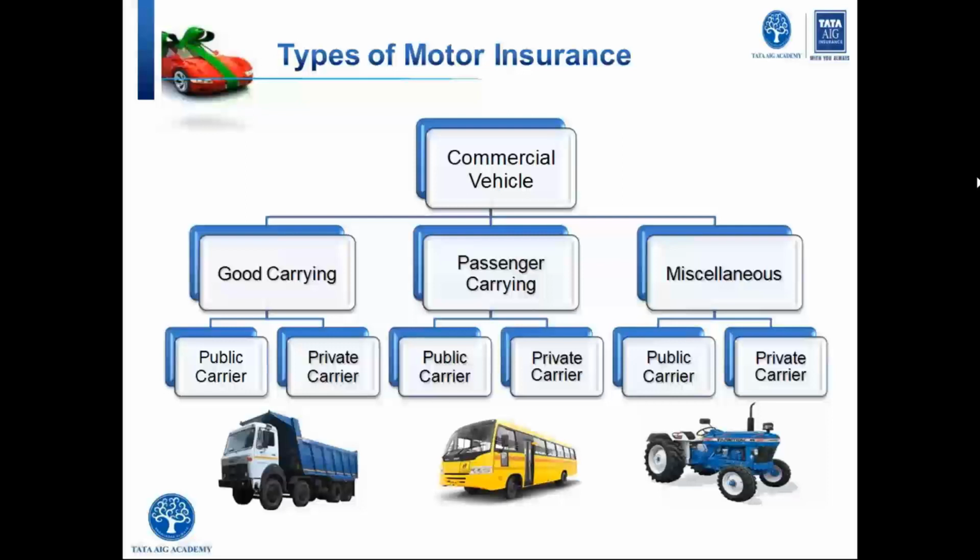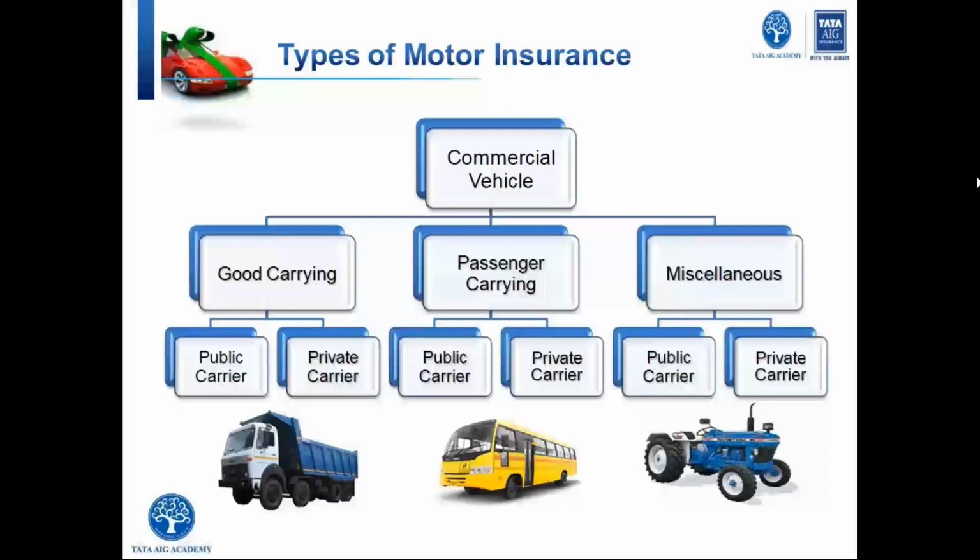It is the license by which you can take passengers or goods from one place to another and charge money in return. So this definition is the definition of hire and reward. Whichever commercial vehicle runs on hire and reward license is termed as your public carrier, and any other vehicle which is run for your private usage is termed as your private carrier.